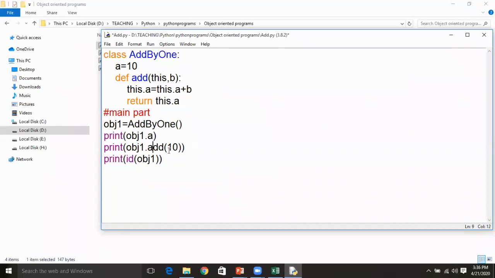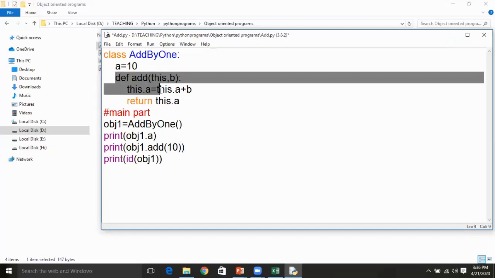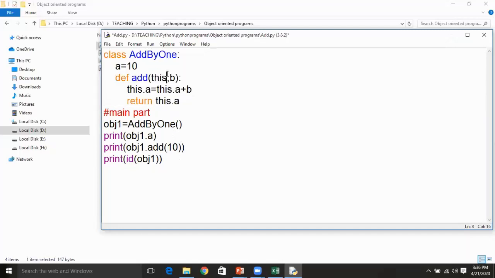And if you want to call a method, then obj1 dot add of the parameter. What you are passing is only one parameter, whereas add contains two parameters, this and b.